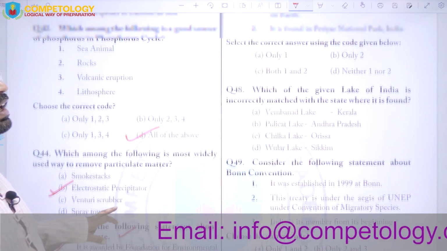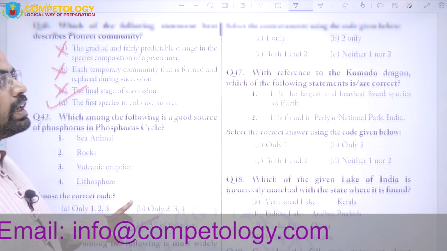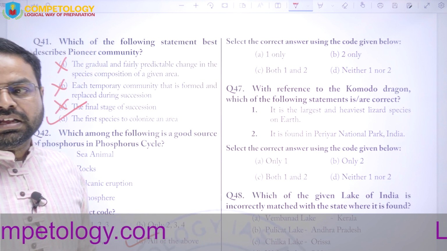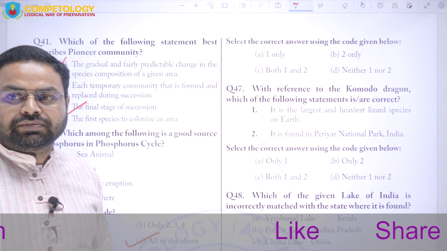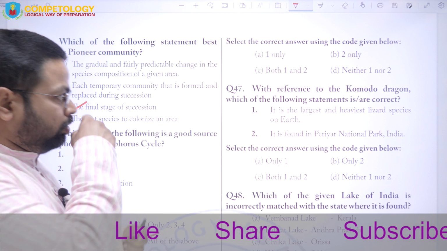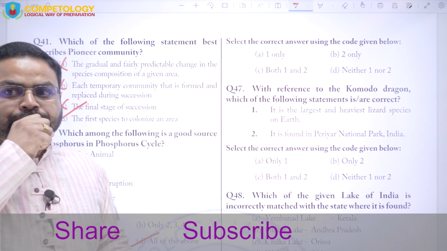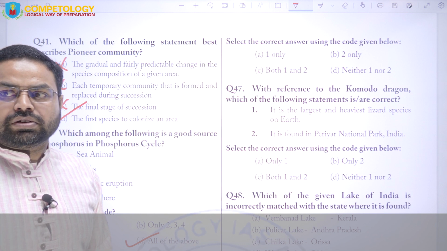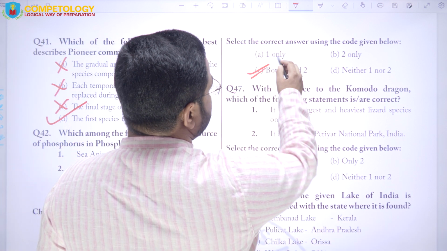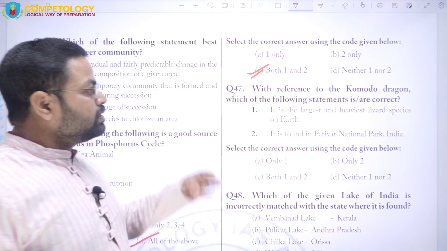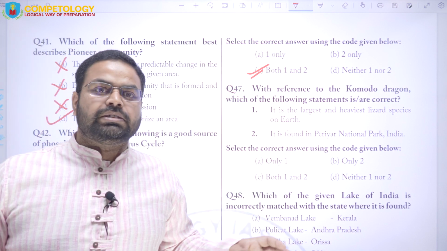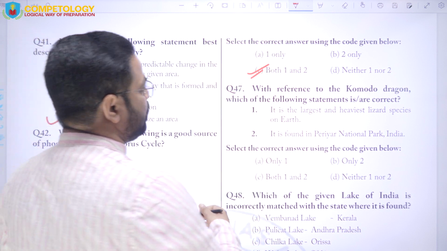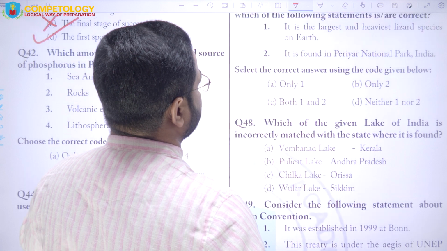So here we have to choose the correct answer, and about the baobab tree you will find that baobab trees are found not in Australia only but in some other areas also, and both the statements are correct over here. That is, option C is the correct answer.